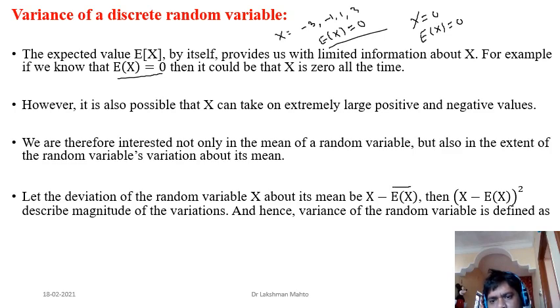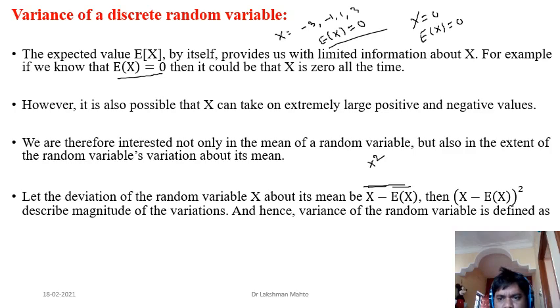So here randomness, it is a new random variable, X minus expectation of X. We are saying that it talks about the deviation of the value of the random variable with respect to the mean. And now if this one is a random variable, and we had already seen that if you have a random variable X, then X square is also a random variable. In a similar fashion, (X minus expectation of X) square is also a random variable.